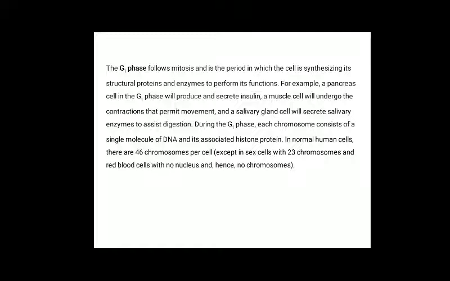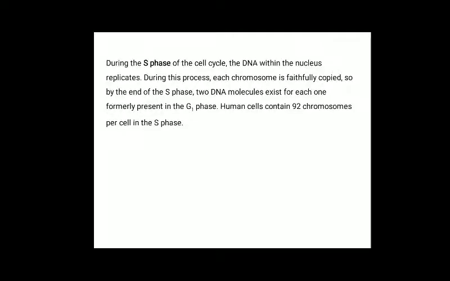In normal human cells, there are 46 chromosomes per cell, except sex cells with 23 chromosomes and RBC with no nucleus and hence no chromosomes. Second phase is S phase or synthesis phase.